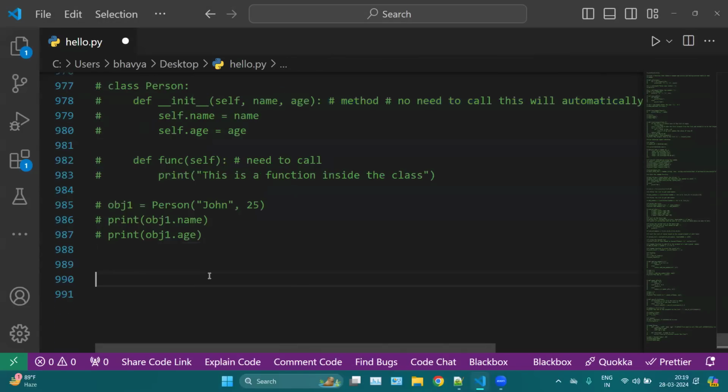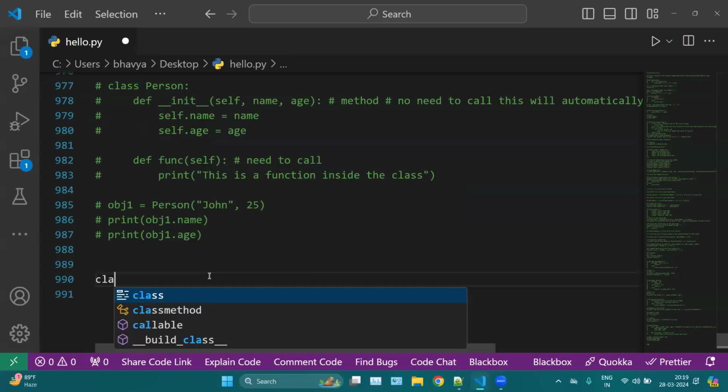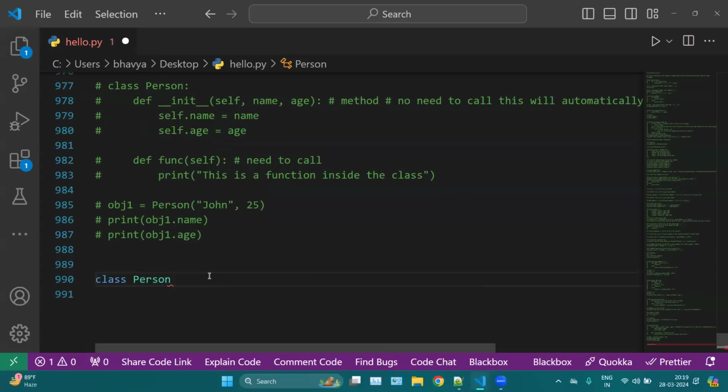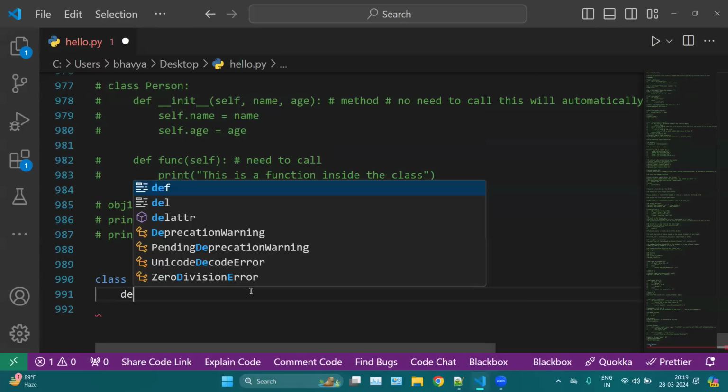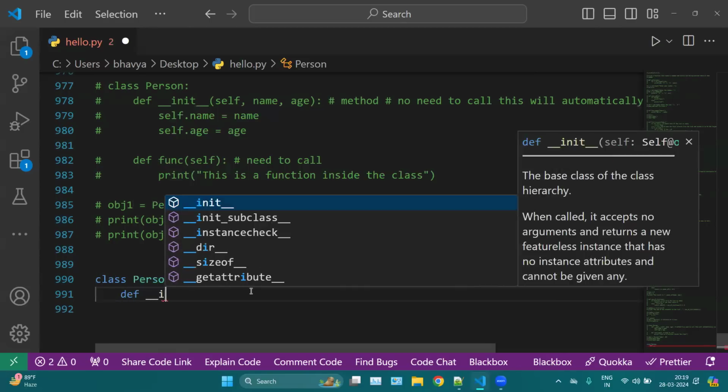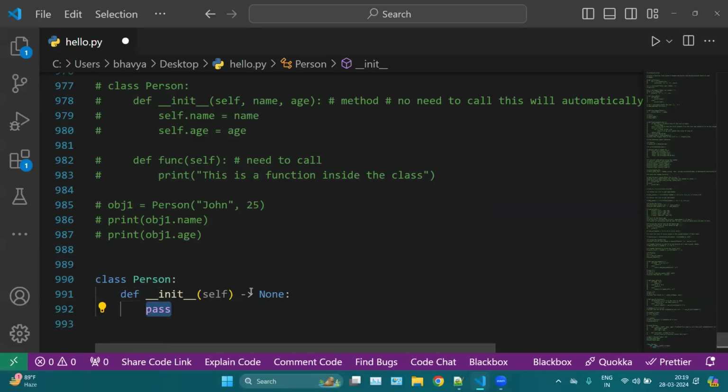Okay. So another example, let's say we have a class with the name Person. Here we are creating a function with the init initialize function, which takes, let's say, name and age.